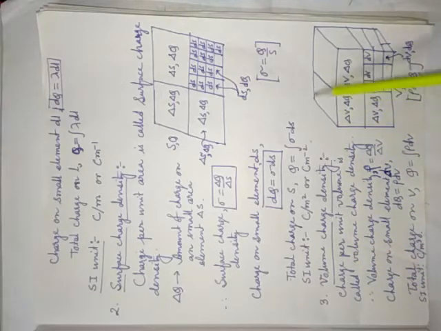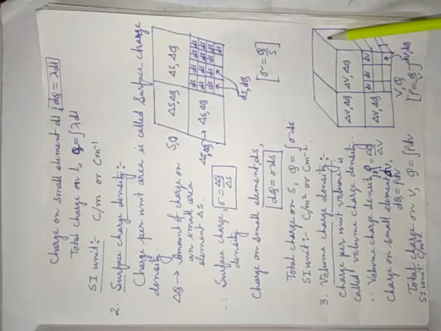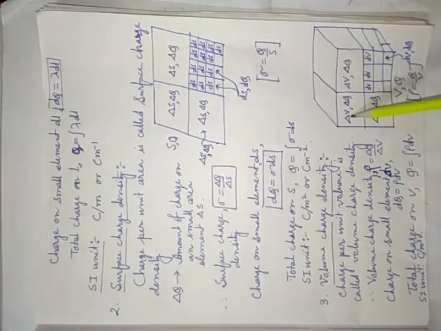Again, see, suppose I have considered this a cube. You can consider other objects also, it should just be a 3D object. That means it should have length, breadth, and height. Suppose the net volume of this cube is V and the net charge contained in this cube is Q. If you divide the cube into several parts, every part is suppose delta V, delta V, delta V, and the charge will be delta Q, delta Q, delta Q. If you divide delta V again into small portions, suppose delta V tends to 0, then every portion has volume dV. That means you will get a very small cube.